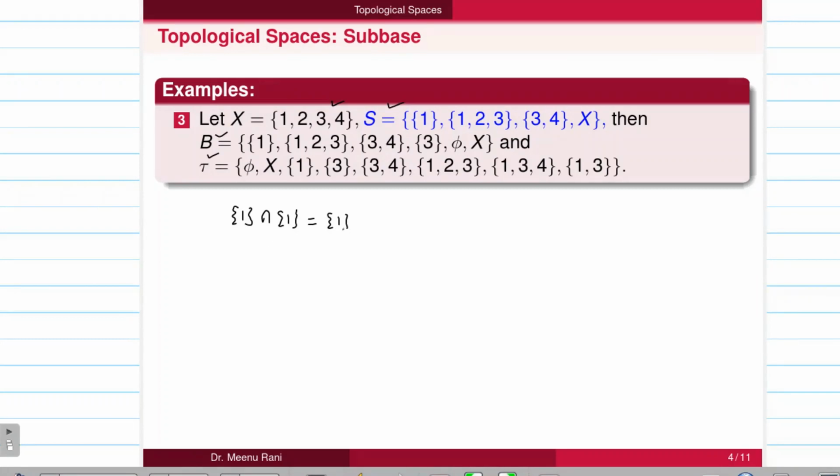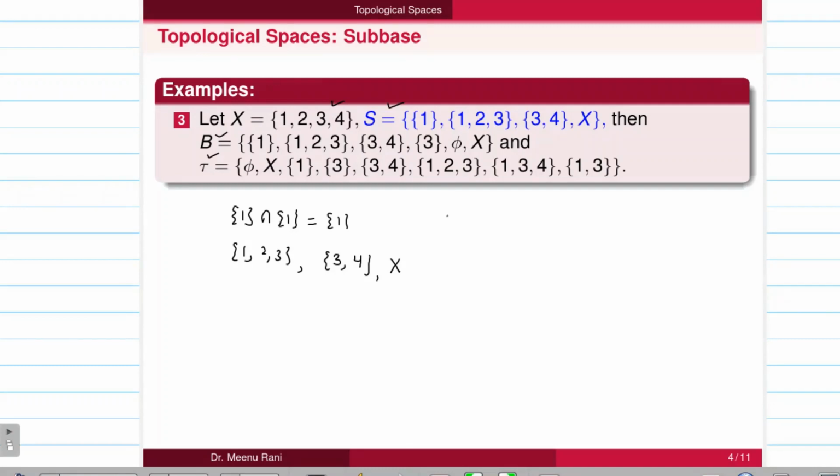This is a member of B. We can take intersection of 1 2 3 with 1 2 3. This is also a member of B. Again, if I take 3 4 intersection with 3 4, this will give you 3 4 again. If I take X intersection with X, we will get X again.